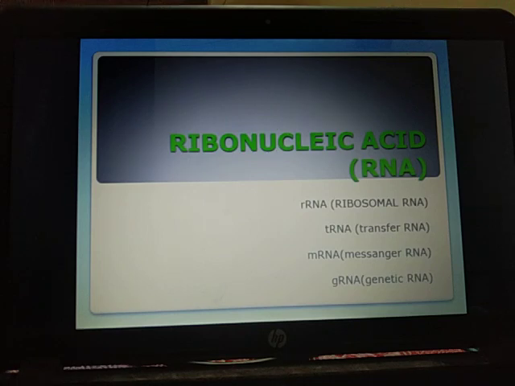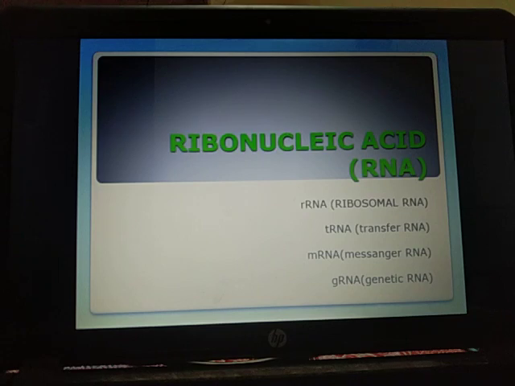The ribosomal RNAs get associated with specific proteins to form ribosome subunits. The 50S subunit of the prokaryotic ribosome contains 23S rRNA, 5S rRNA, and some 32 protein molecules. The 30S subunit of the prokaryotic ribosome has 16S RNA and about 21 protein molecules.